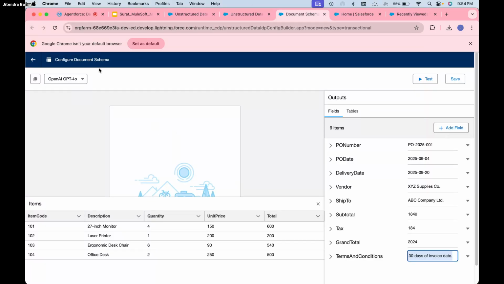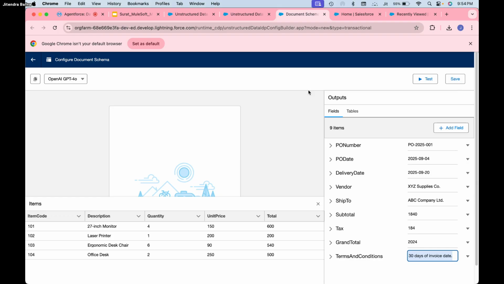I think it launched a few days back, this particular feature, to enhance the Data Cloud capability. So basically you upload the document to Data Cloud, and from there you can extract the information and publish it to any Salesforce object. Basically you may have an invoice object.